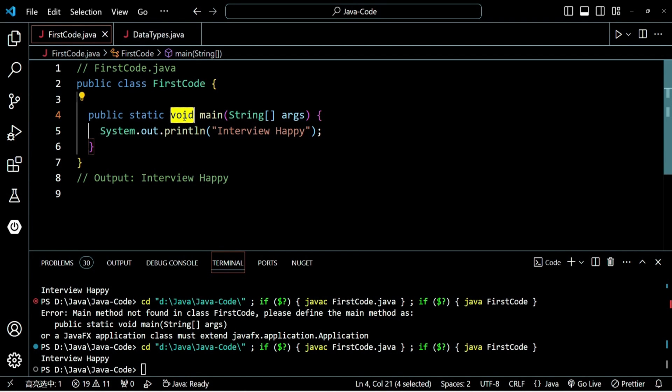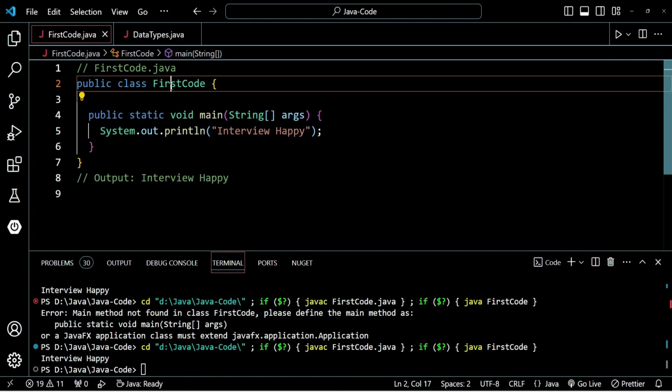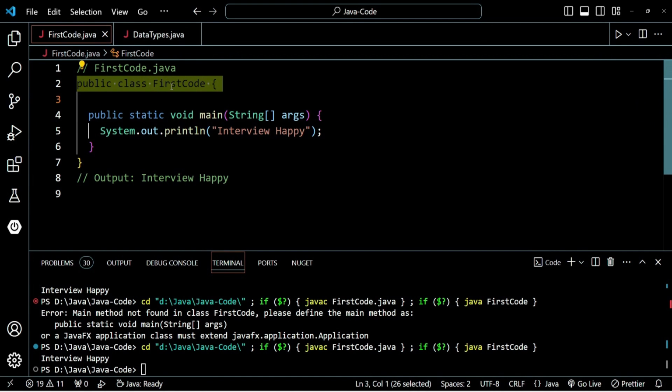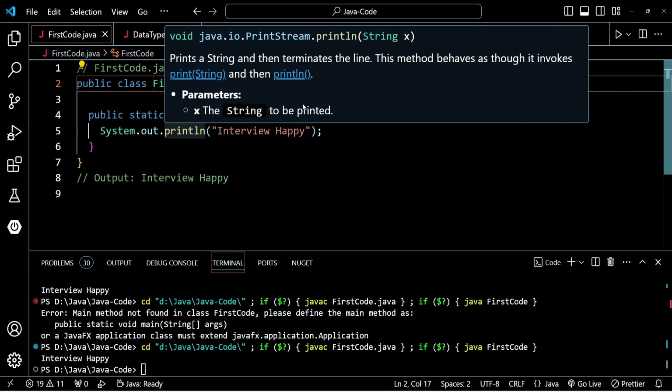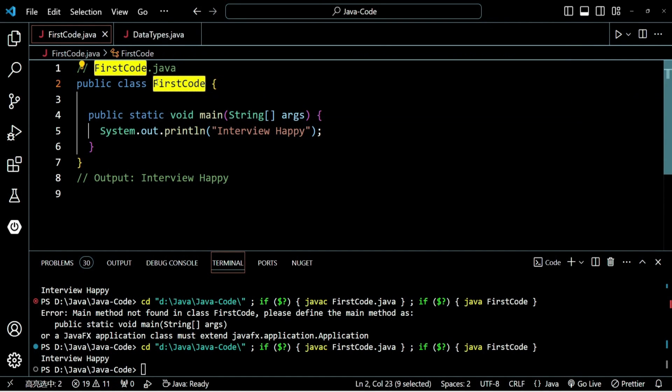Public is an access specifier, meaning by using this public keyword, your main method will be accessible from outside, even outside this first code class. And that is the reason why the JVM program, which is outside this first code class, is still able to access your main method.